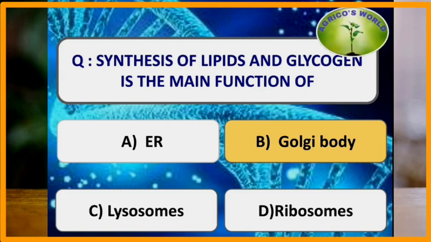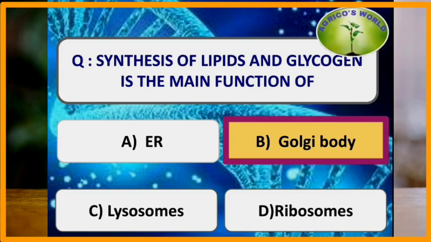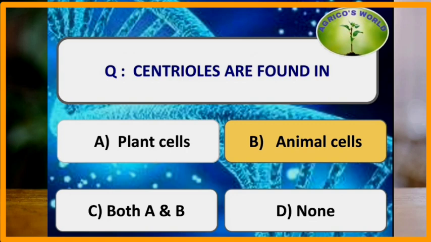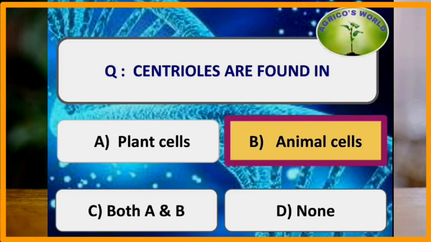Synthesis of lipid and glycogen is the main function of the Golgi body. Centrioles are found in animal cells. Centrioles are the structures which are helpful for cell division. That means they are helpful for the formation of the spindle apparatus during the cell division process, and they are found in animal cells, but they are absent in the plant cells.